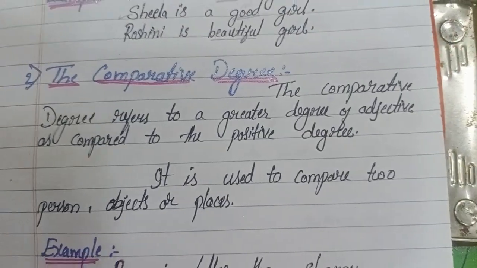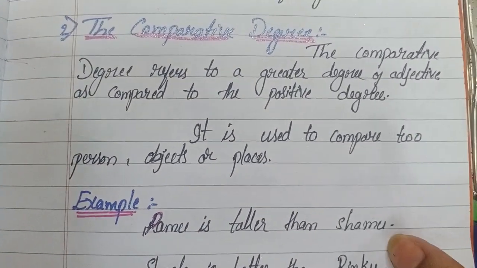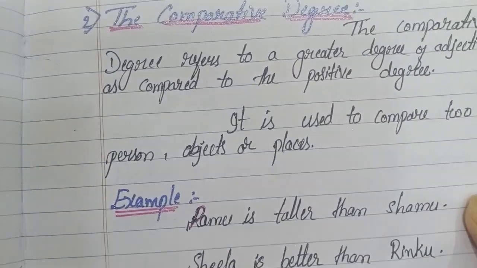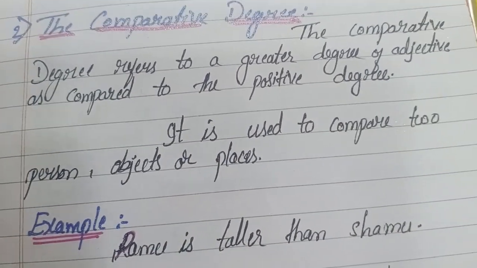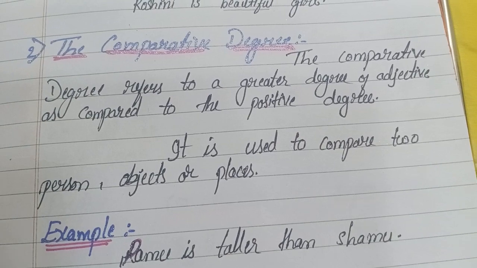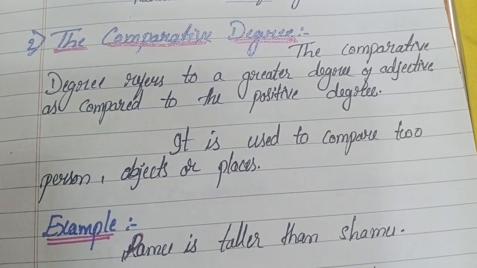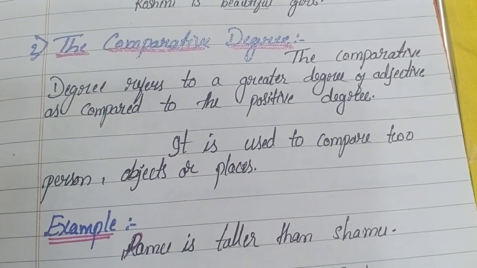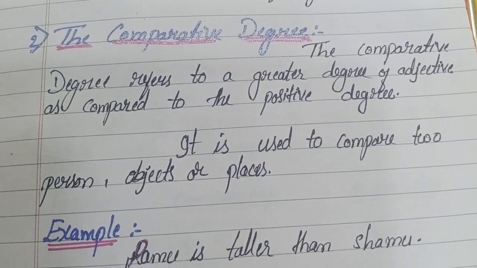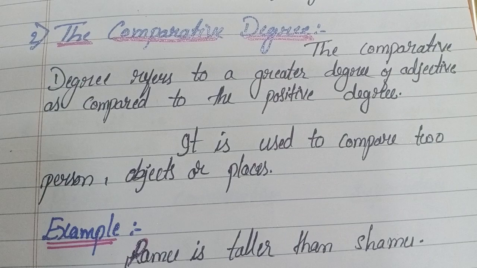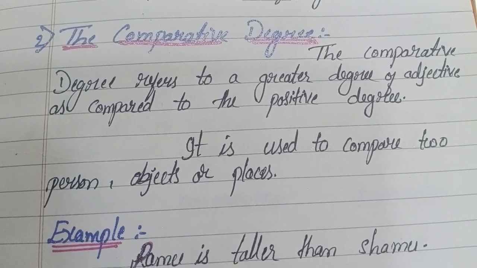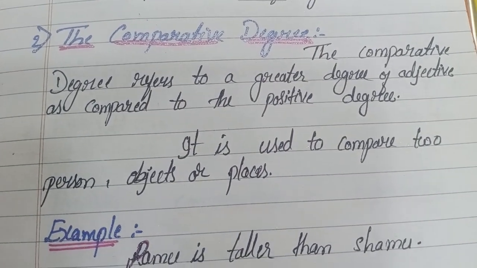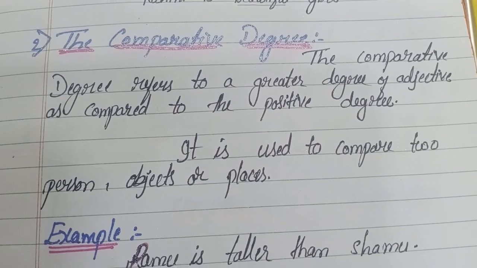The next one is the comparative degree. The comparative degree of adjective refers to comparing with the positive degree. The comparative degree refers to a greater degree of adjective as compared to the positive degree.